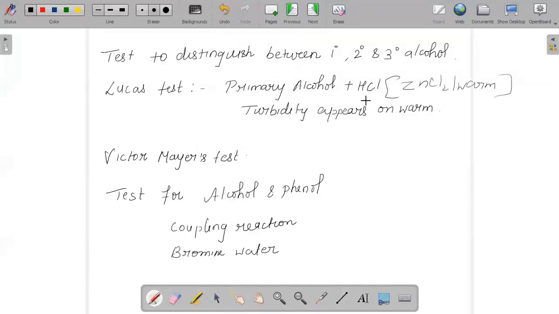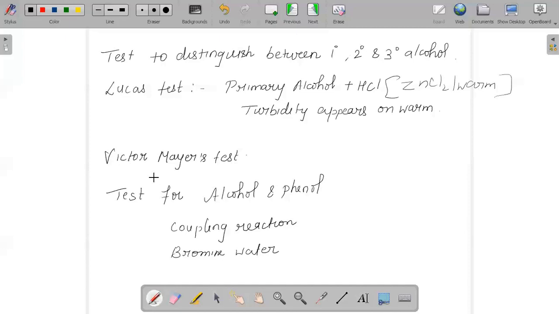For primary, you need to warm that. For secondary, you should wait. Turbidity will come on standing. And for tertiary, the turbidity immediately starts coming. So we could conclude which is the primary alcohol, which is secondary, and which is tertiary.